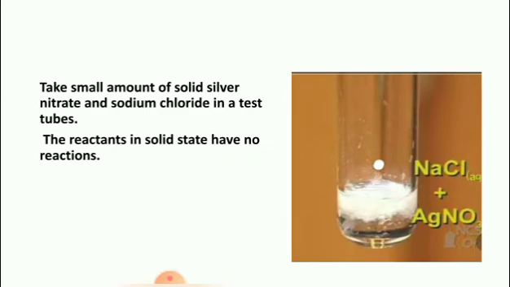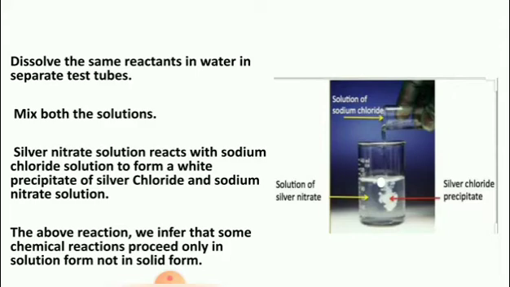What can we do? Now dissolve the same reactants in water in separate test tubes. Silver nitrate is mixed with water in one test tube, and sodium chloride is mixed with water in another test tube. Mix both solutions, silver nitrate solution and sodium chloride solution. What will happen?